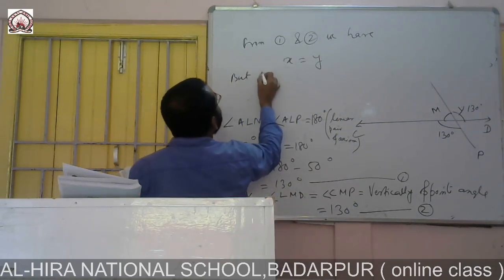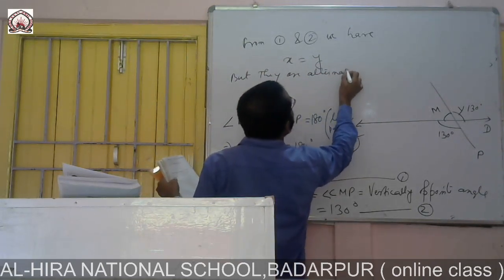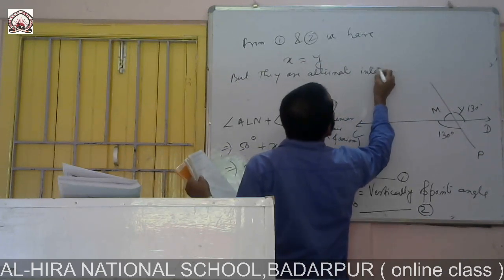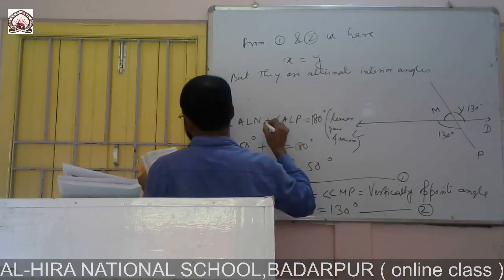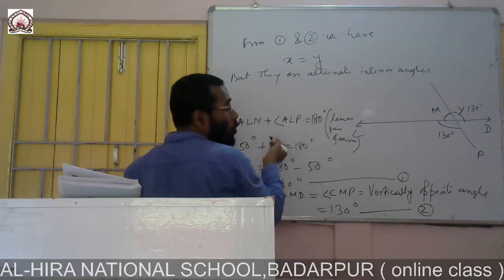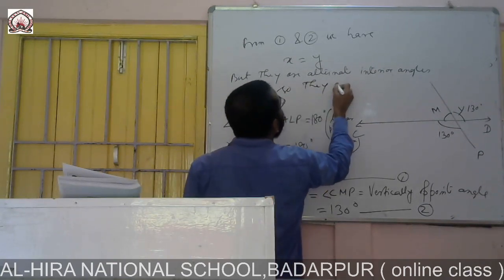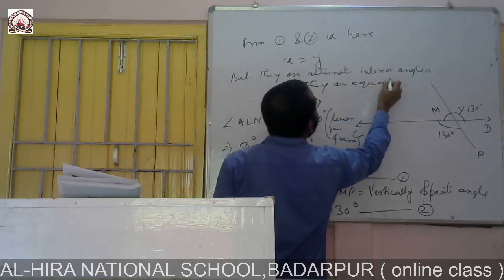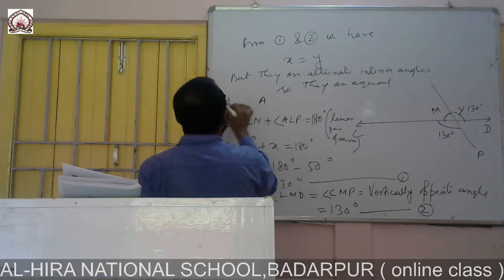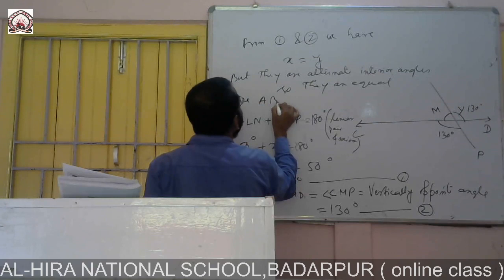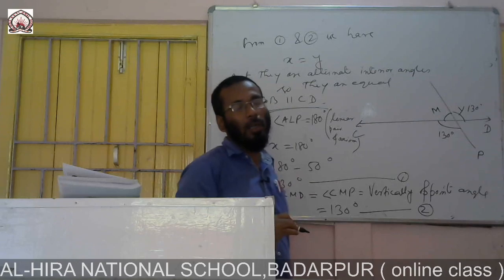As these are alternate interior angles, they are equal. So if they are equal, then hence AB parallel CD. Complete. AB parallel CD.